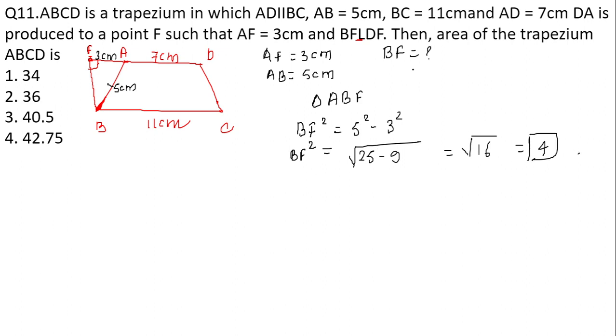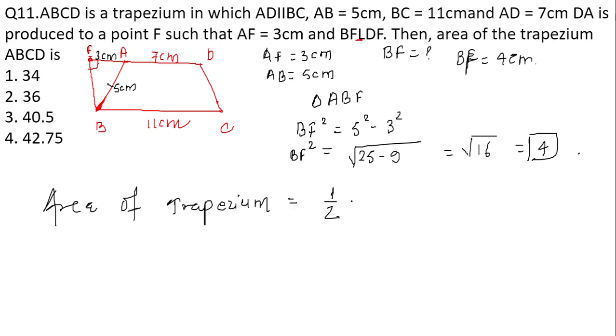I got the value of BF now. BF is equal to 4 cm. Now I have to find the area of the trapezium. We know the area of a trapezium is half into the sum of parallel sides into the height. So this will give me half into 7 plus 11 into 4.